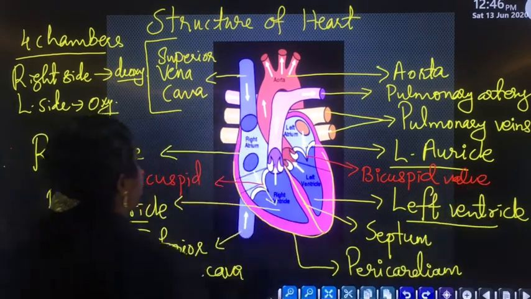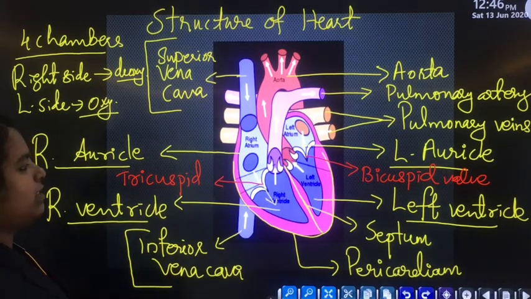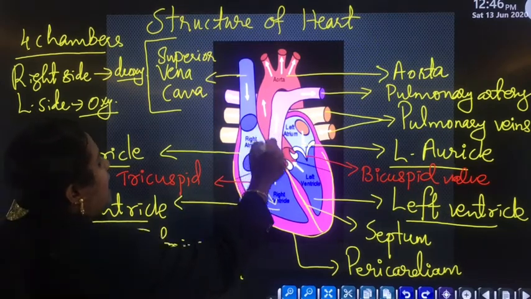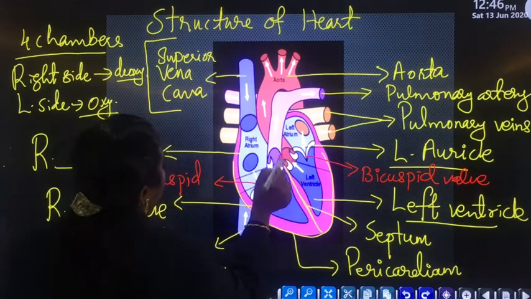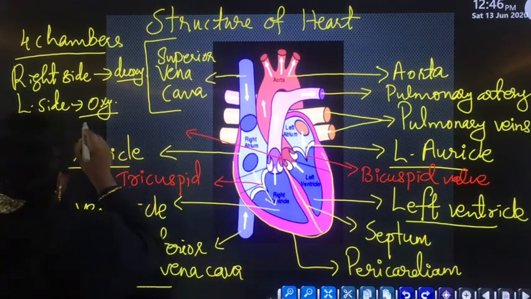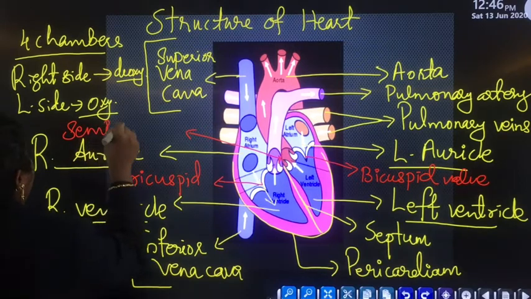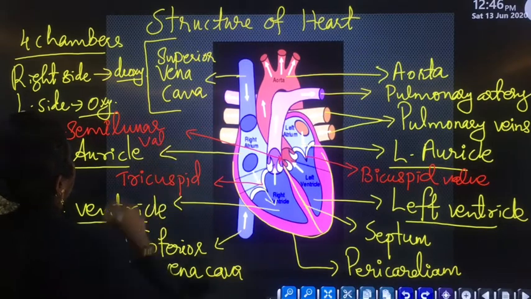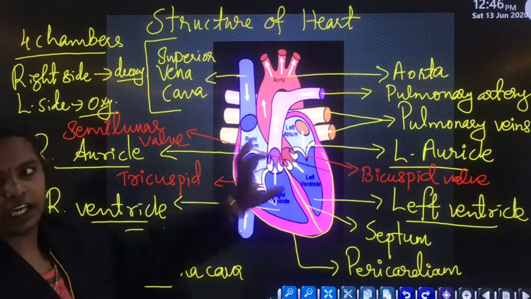So the right side consists of the tricuspid valve, and the left side consists of the bicuspid valve. And between the pulmonary artery and aorta, one more valve is present, known as the semilunar valve.